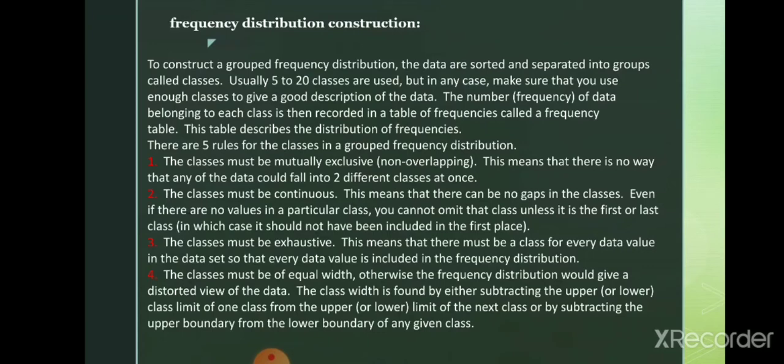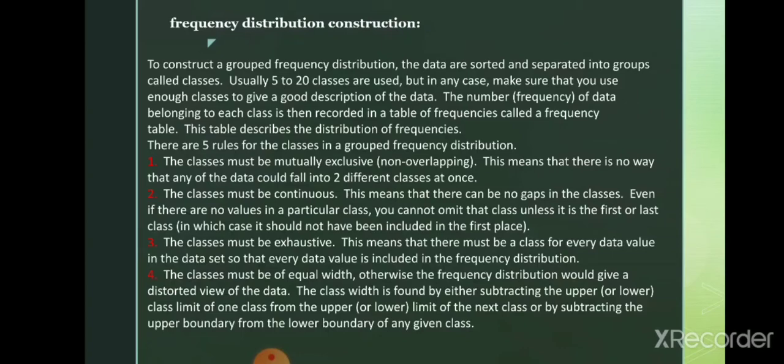Depending on your choice, the number of classes is formed. The number of data belonging to each class is then recorded in a table, called a frequency table. This table describes the distribution of the frequency.